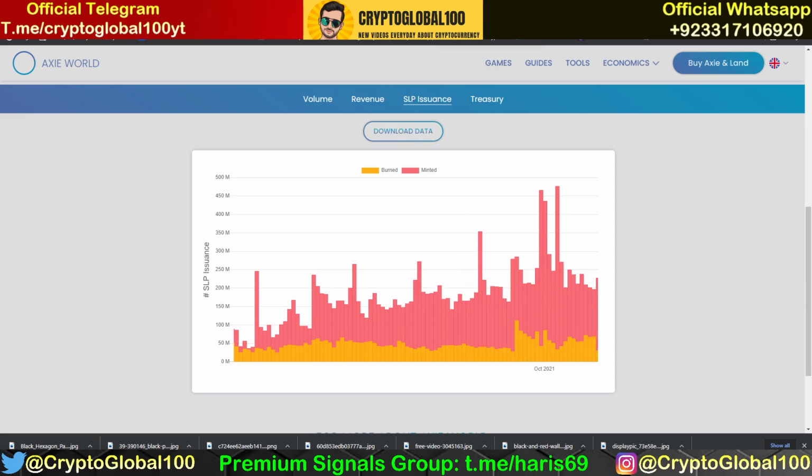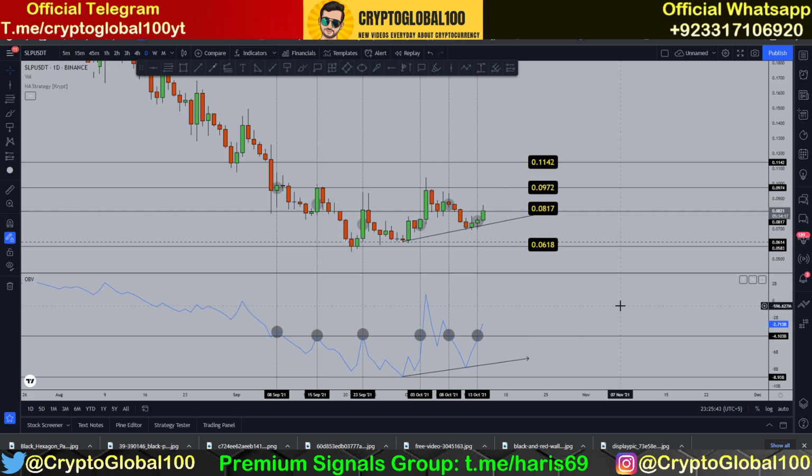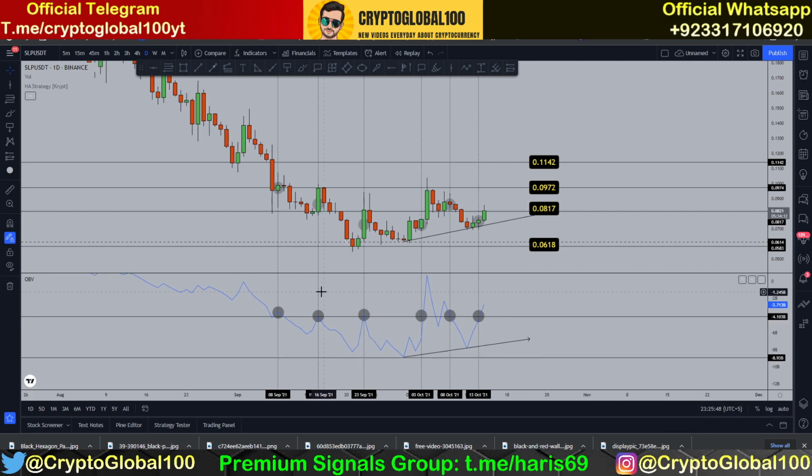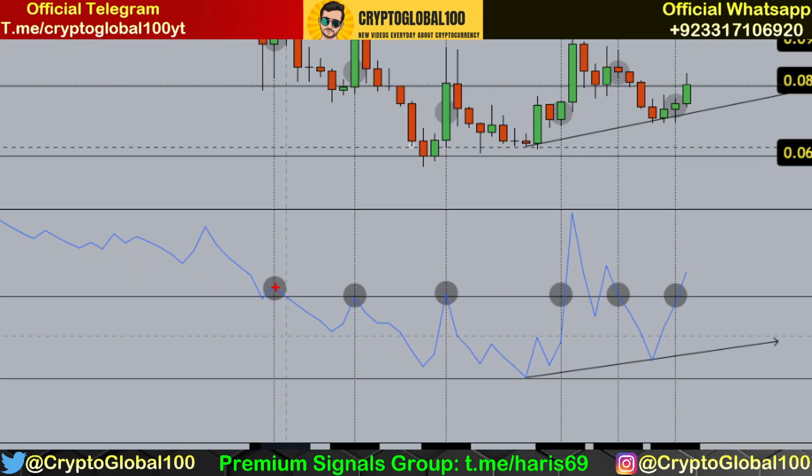Now let's head over to tradingview.com, and I'm going to show you an interesting OBV chart as compared to the corresponding candlesticks. Take a look at these black bars. Whenever the black bar is above this black line or tested the black line, you can see here: 1, 2, 3, 4, 5 and 6 black bars.